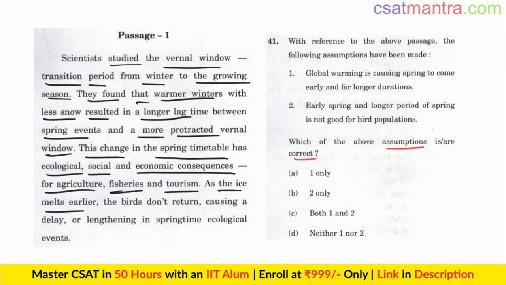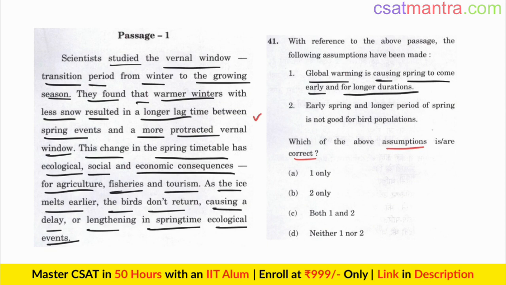As the ice melts earlier, the birds don't return, causing a delay or lengthening in springtime ecological events. Global warming is causing springtime to come early and for longer durations. See, this is a particular instance. It's not a continuous phenomenon.